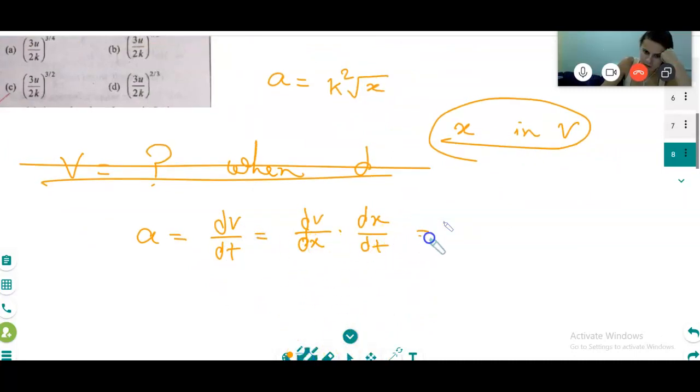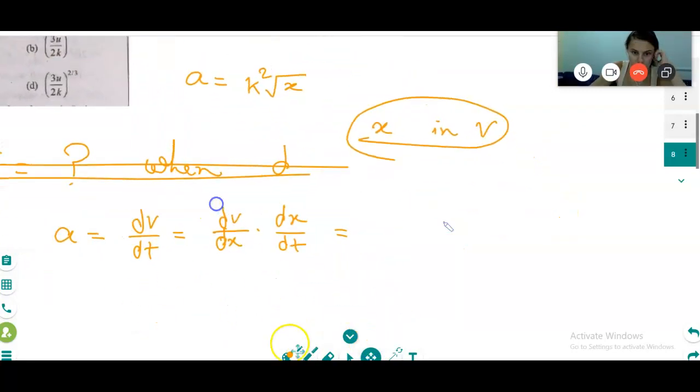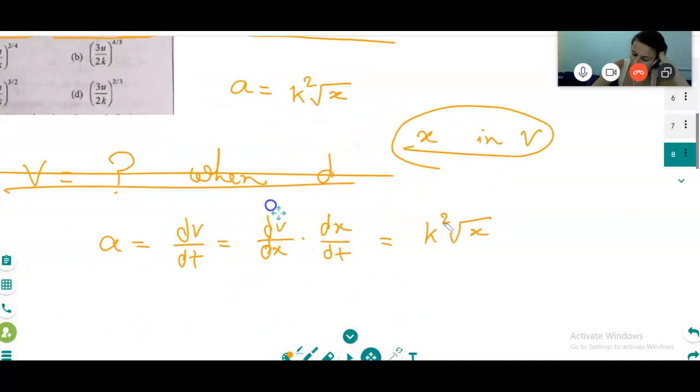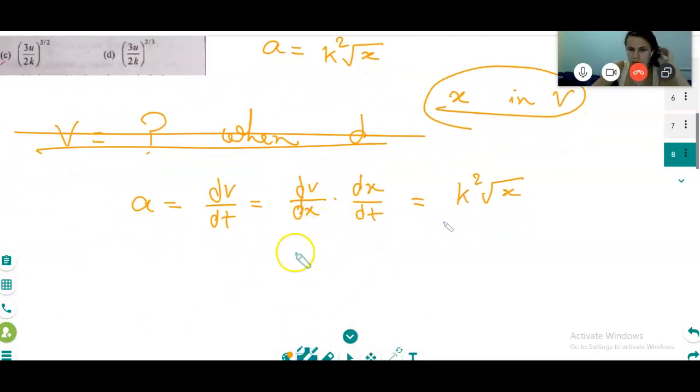A is given as k square root x. So I want the velocity formula in terms of x.